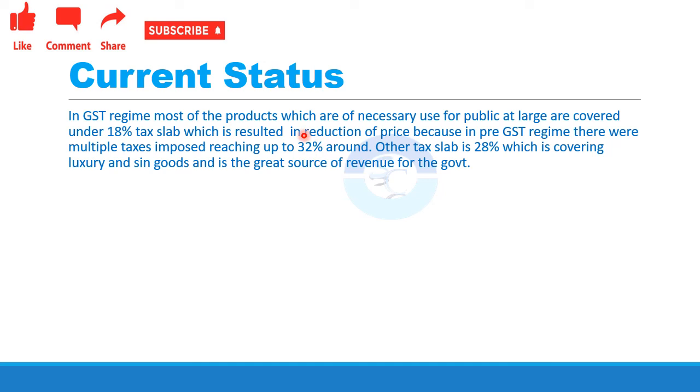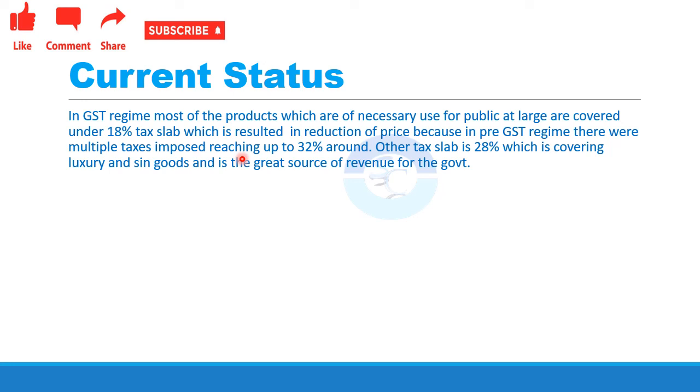So, the products which are under the 18% slab rate, earlier it was reaching 32%. As a result, the price of the product has become less.